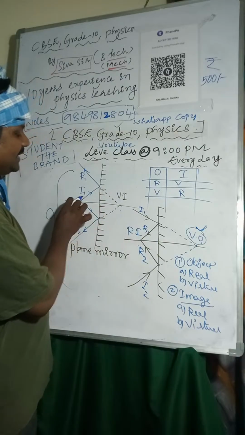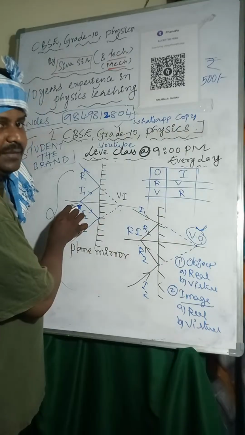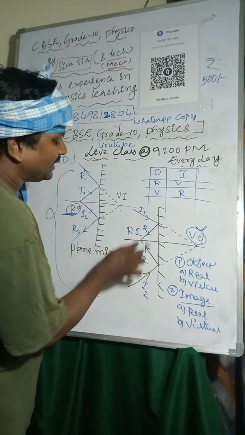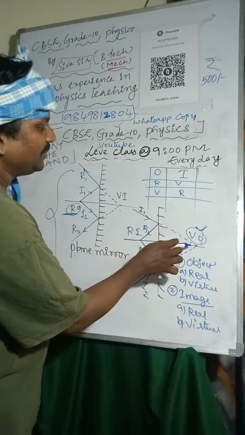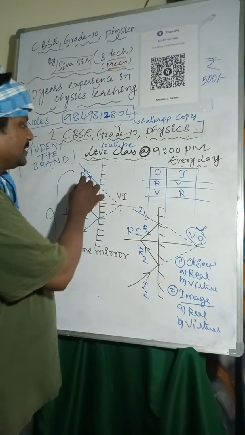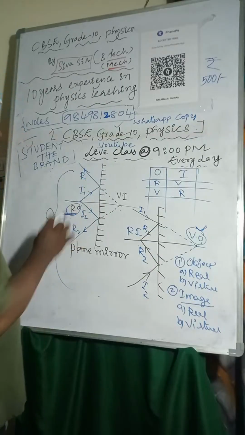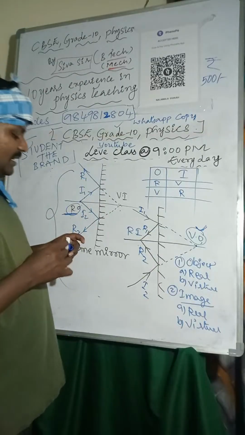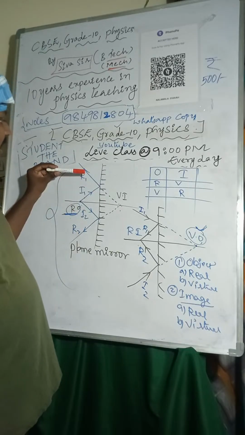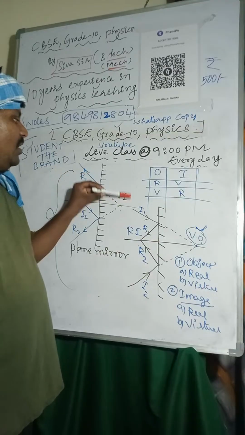If the incident rays directly meet, that point is called a real object. If the extended incident rays meet, that is called a virtual object. If the extended reflected light rays meet at one point, that is called a virtual image. These are the extended incident rays and the extended reflected light rays. This is one reflected light ray, and this is another reflected light ray. These extended reflected light rays meet at one point, and that is called a virtual image.